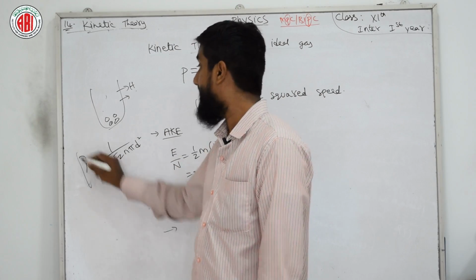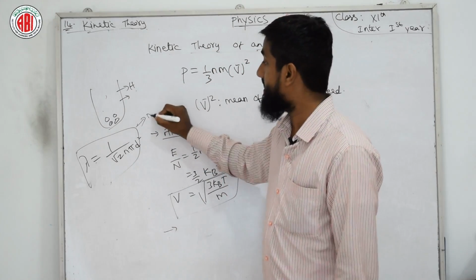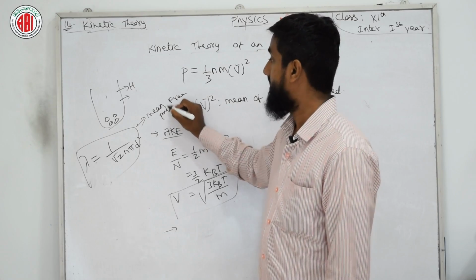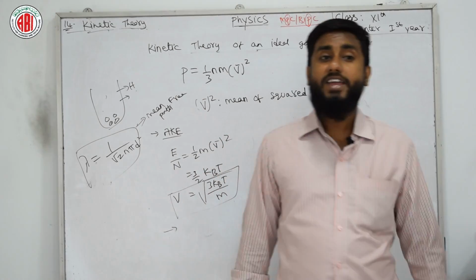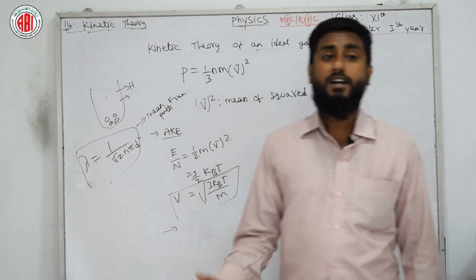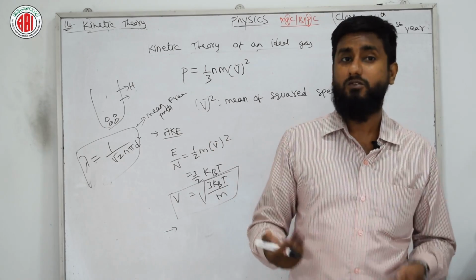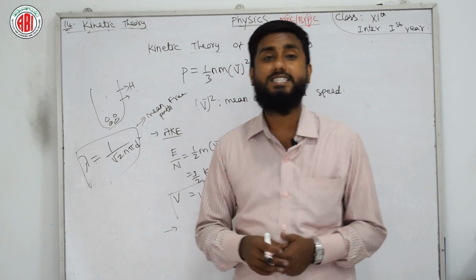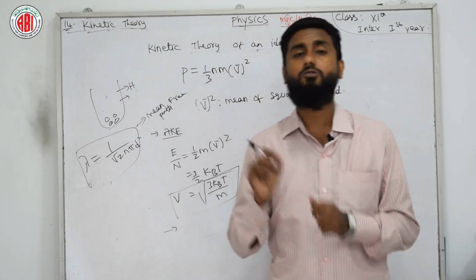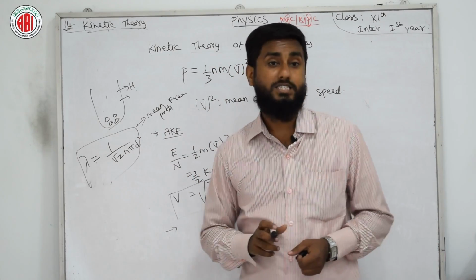This is the formula for the mean free path of a gas. Here λ we know, n is the number density, π is a constant, and d is the diameter of a molecule.